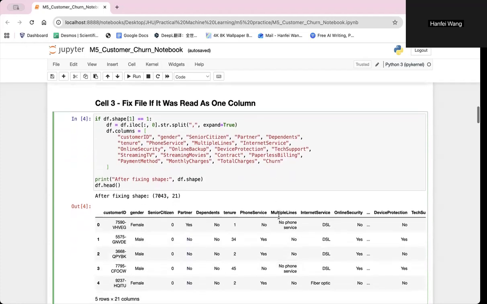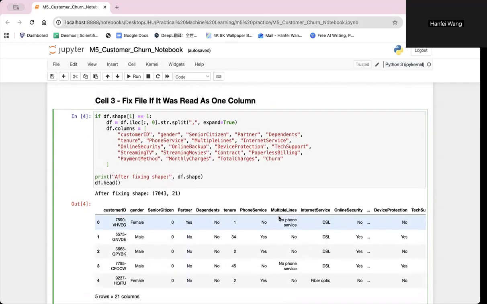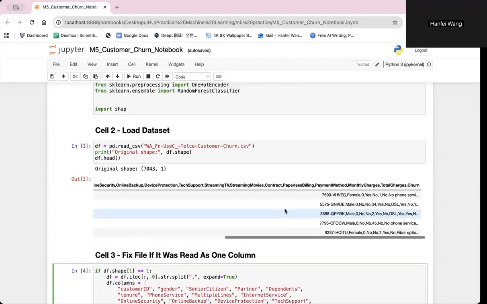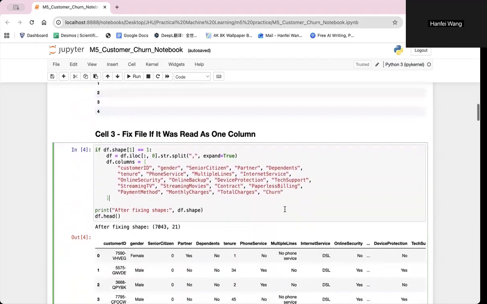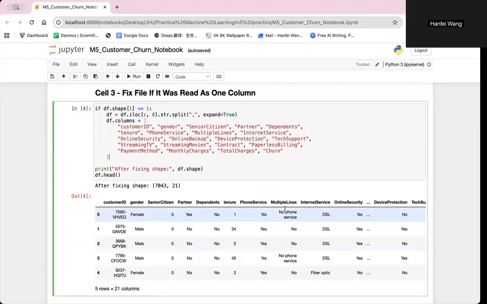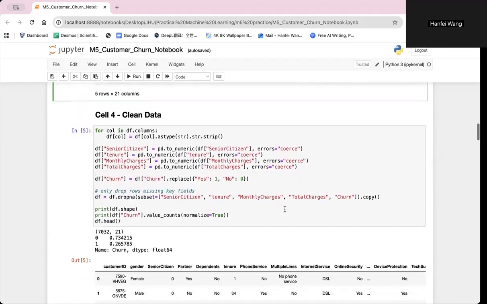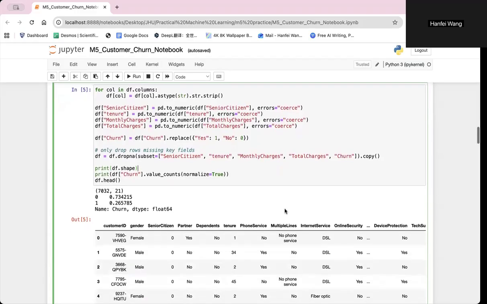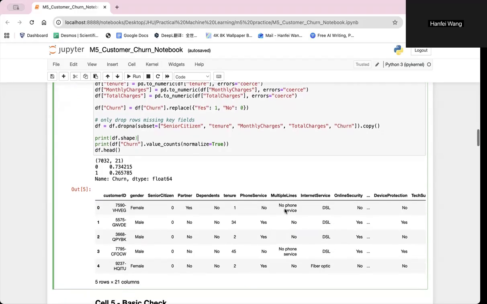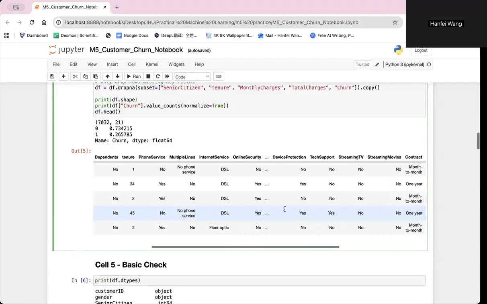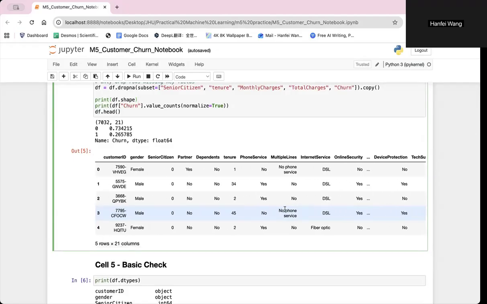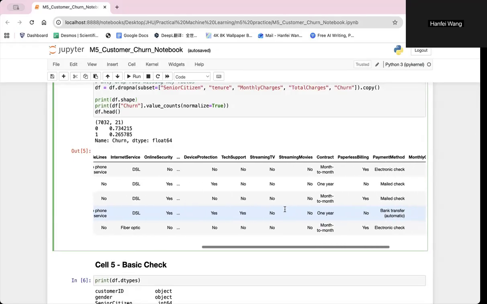The dataset was initially loaded as a single column due to formatting issues, as you can see here. So I split the column by commas and assigned the correct column names to reconstruct the dataset structure. In this step, I clean the dataset and convert numerical variables such as monthly charges and total charges into numerical format. I also convert the churn variable into binary values,